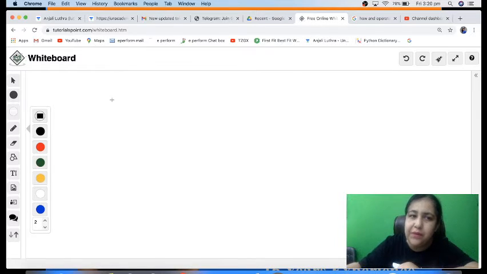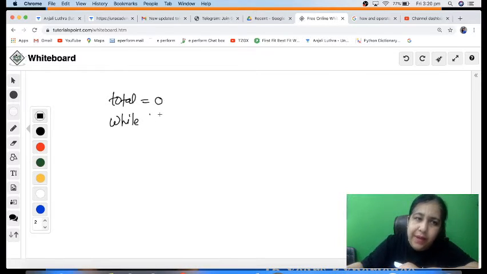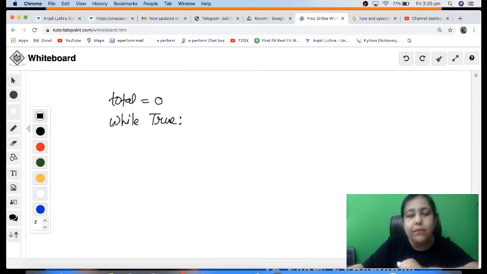How would we write it? I don't know how many numbers user is going to enter. So what I do, I take a total is 0. I can also write a loop like this, while True. T capital, make sure you write T capital, because in Python the boolean True has T capital, it's a keyword. So while True means infinite loop. This loop will never stop, right?